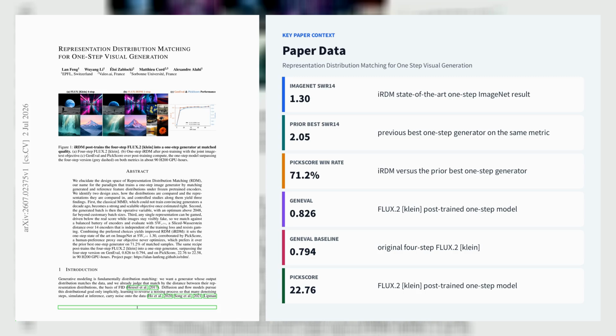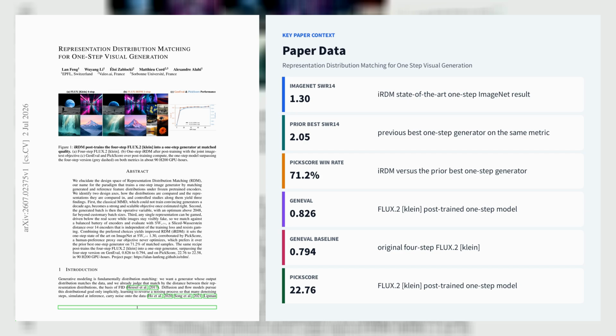Let's explore the third paper, Representation Distribution Matching for One-Step Visual Generation. Representation Distribution Matching, or RDM, reframes one-step visual generation as direct distribution matching in frozen pre-trained feature spaces, and the paper's key result is that the classical MMD becomes highly effective once it is estimated correctly.